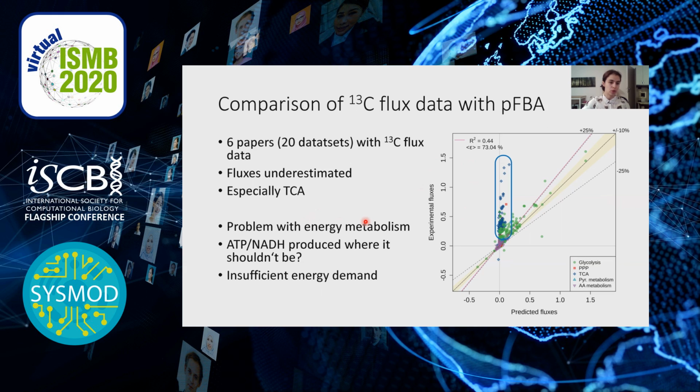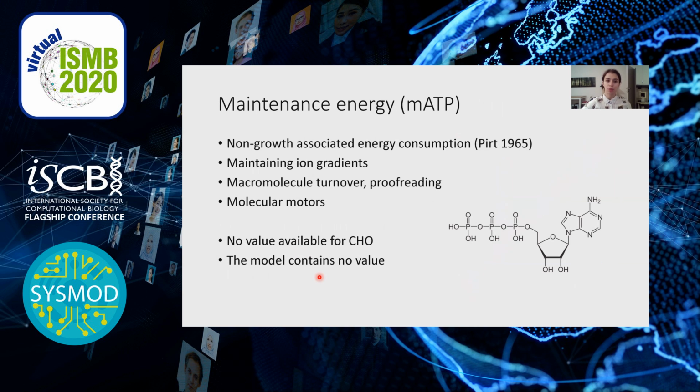So the first option was that the ATP or NADH are produced somewhere where they shouldn't be. So for example, there could be some wrong reversibility of some reaction, or there could be some cycle which produces ATP or NADH out of nothing. So we checked this, but we didn't find any such reactions, so that was good. So the second option was that there is insufficient energy demand in the model. And the most obvious candidate was maintenance energy.